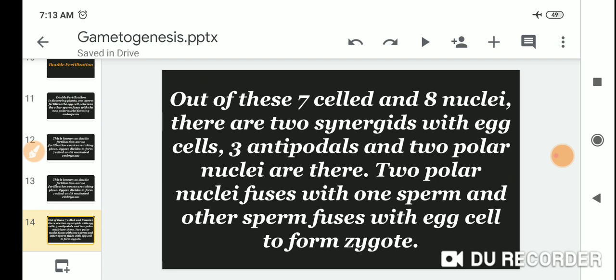Out of these 7 cells and 8 nuclei, there are 2 synergids along with the egg cell, 3 antipodals, and 2 polar nuclei. The 2 polar nuclei fuse with one sperm, and the other sperm fuses with the egg cell to form the zygote.